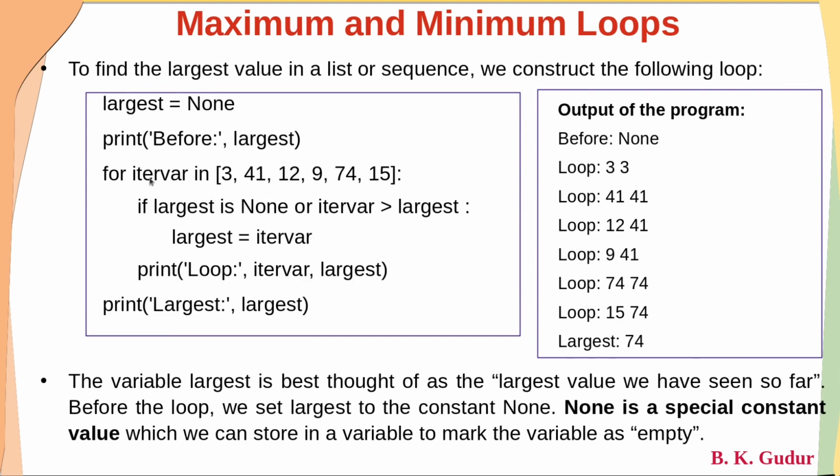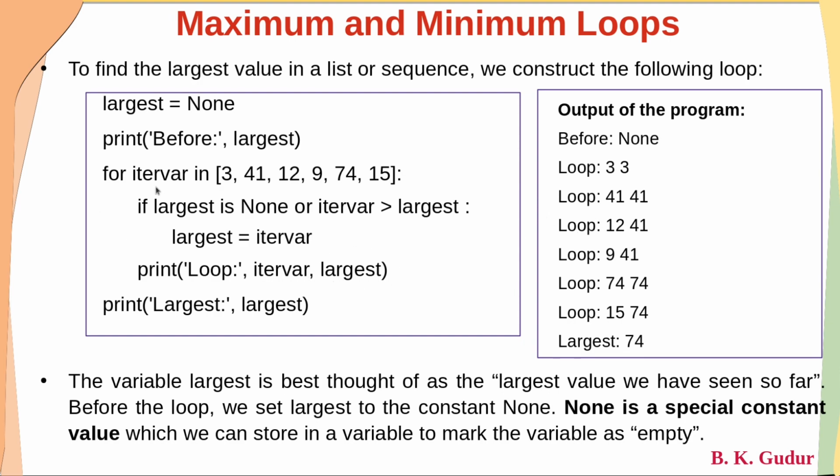Next time the iter variable is going to point to 12. And this statement, as usual, will be false because largest is not None. It will come here, and this time the iter variable, which is 12, is not greater than largest, so it is going to skip this. It will not assign this. So it will directly print the iteration variable, its value is 12, whereas largest is still 41.